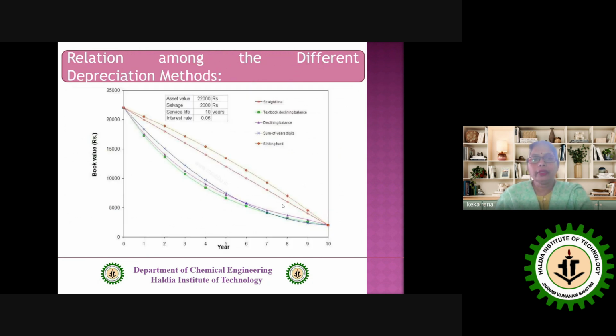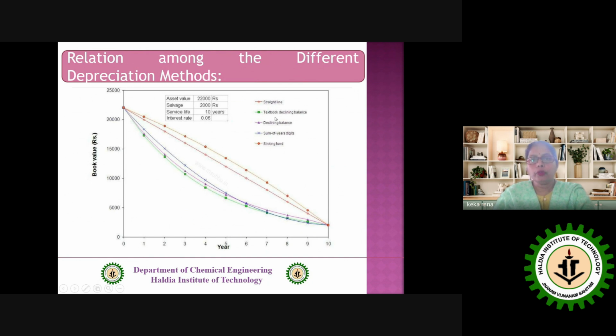Now this is a graphical representation of different methods, or rather we can compare their trends. So this is a graph where this axis shows the service life in years and that axis shows the book value. Now look here, the straight line method is giving you a straight line, decreasing uniformly.